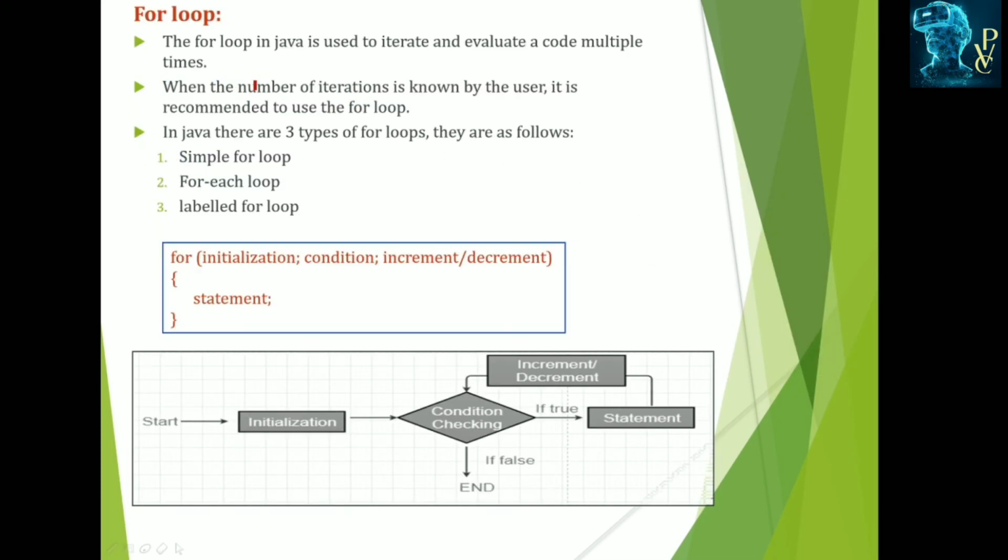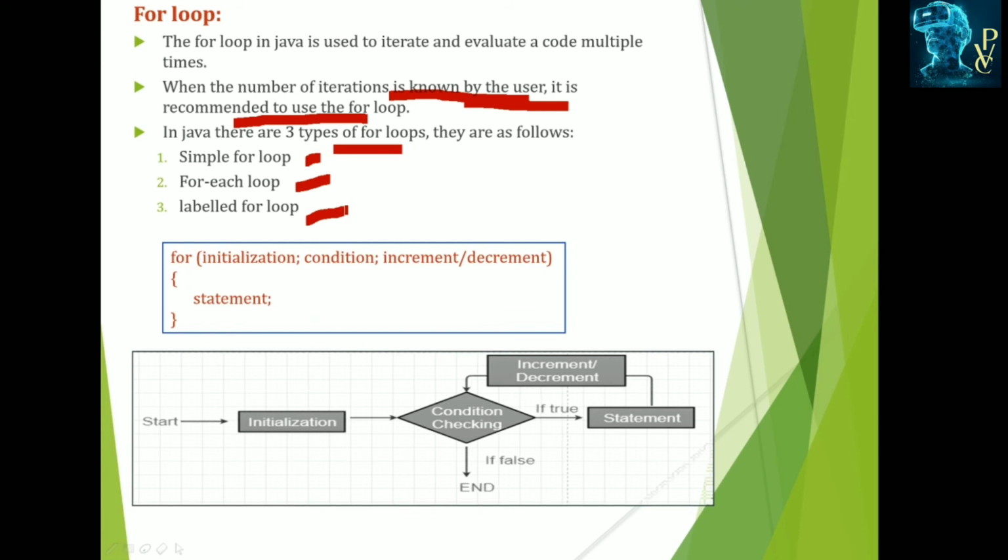And this is the for loop. The for loop is used to iterate or evaluate the code multiple times, and it can be used when the number of iterations is known to the user. When the number of iterations is unknown, we can use while or do while. When the number of iterations is known, it is recommended to use the for loop. There are three types of for loops: the simple for loop, for each loop, and labeled loop.